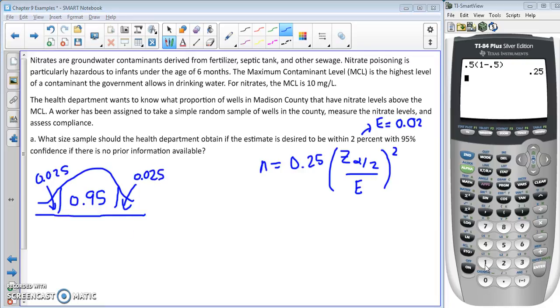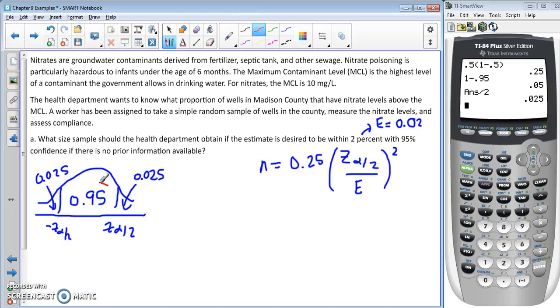If we do 1 minus 0.95 and then divide it by 2, we have the 0.025. Z sub alpha over 2 is going to be this one over here, and this one would be negative z sub alpha over 2. If we use inverse norm, we would add those two together, and it would give us the area to the left of this value.